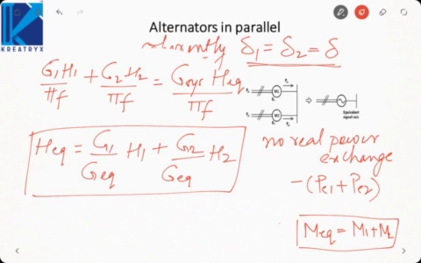What I am saying is that since H requires a base to be defined for H to exist, because G is the base. Now whenever we have two machines, each machine can have its individual base. So we will find the equivalent constant based on a universal base. Like when we were dealing with faults, we were representing the entire power system on a universal or a common base. Same thing is here when we are dealing with multiple machines. We will choose a universal base and represent the entire power system on that base.